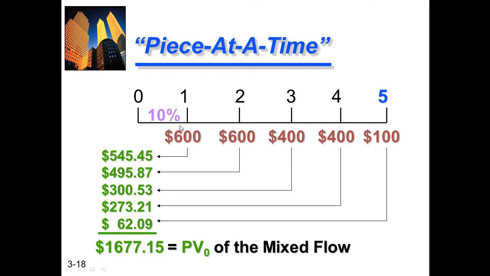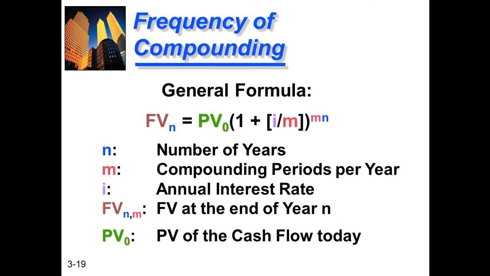Say 600 divided by (1 plus I) raised to the power of 1, then 2, then 3, then 4, then 5. If we divide 600 by (1 plus I) to the power of 1, it becomes 545.45. If we divide $600 for 2 years on the power of 2, it becomes 495.87, and so on till the end. The total amount in present value becomes 1677.50 for the mixed cash flows. Clear? The process is the same, only the amount is different.